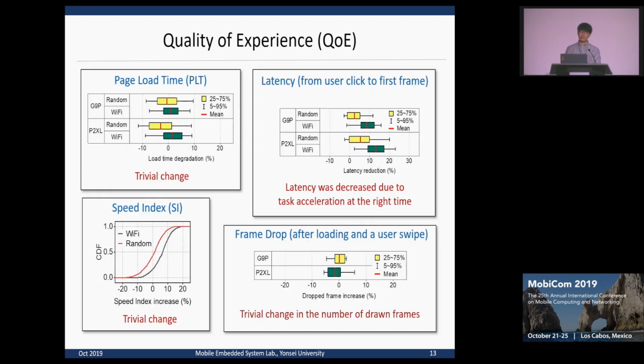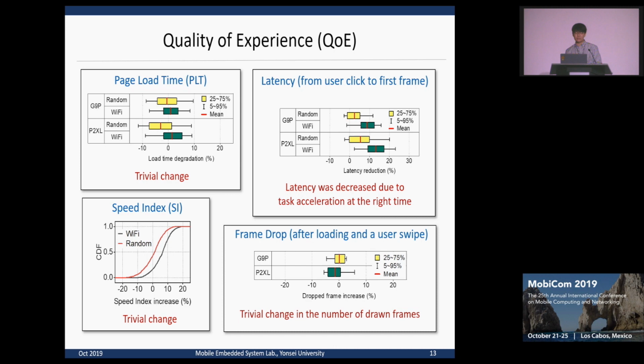We also evaluated the quality of service with four criteria: page load time, latency from click to the first frame rendered during the loading, the speed index, and the frame drop. From the results, we could not observe meaningful QoS degradation.